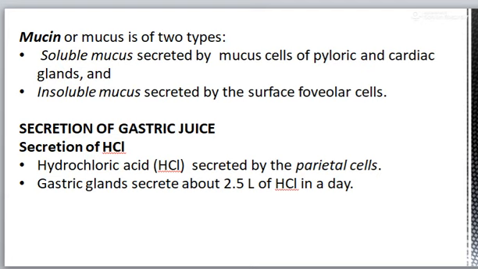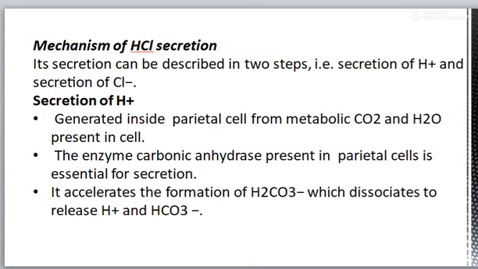Now come to the secretion of gastric juice. The secretion of HCl is by the parietal cell, and gastric glands secrete about 2.5 liters of HCl per day. Mechanism of HCl secretion. It is mainly described in two steps. One is the secretion of H plus and second is the secretion of chloride ion. Now come to the secretion of H plus ion.